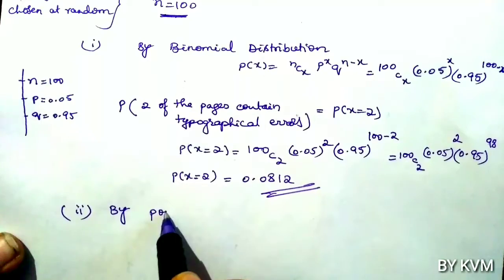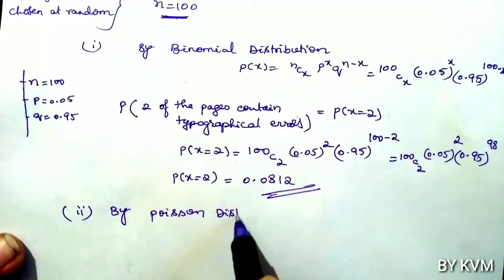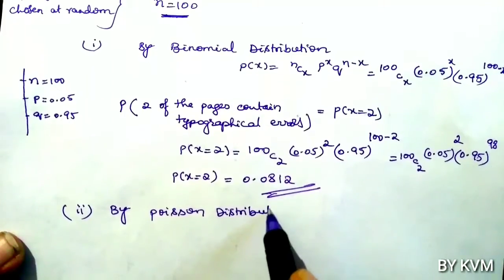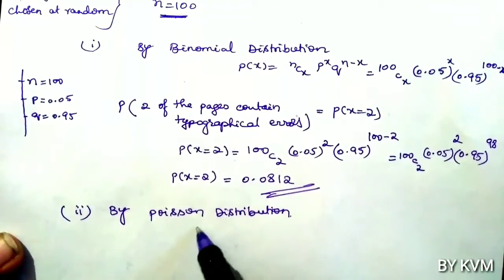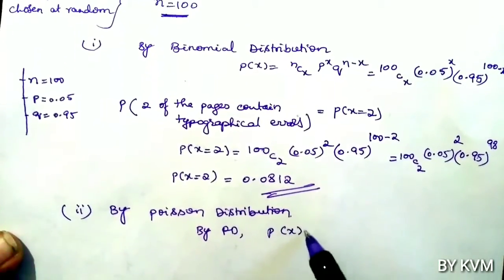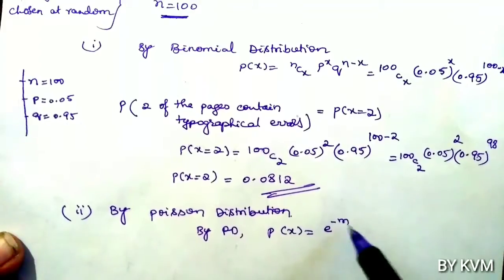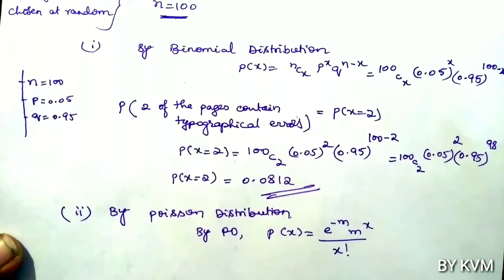So by Poisson distribution, what is the probability function? It is e power minus m, m power x by x factorial.